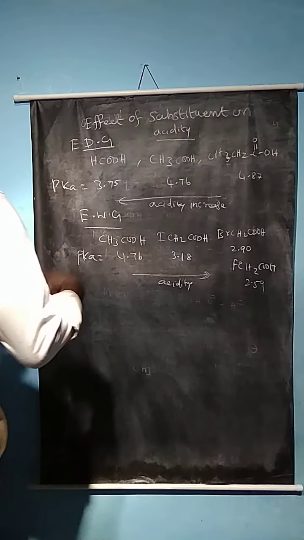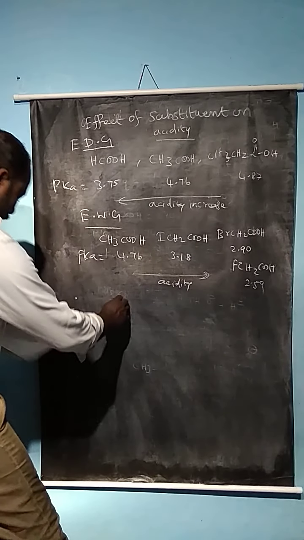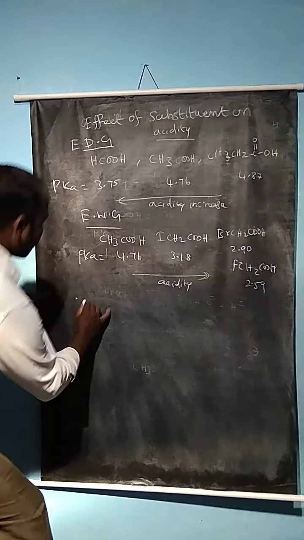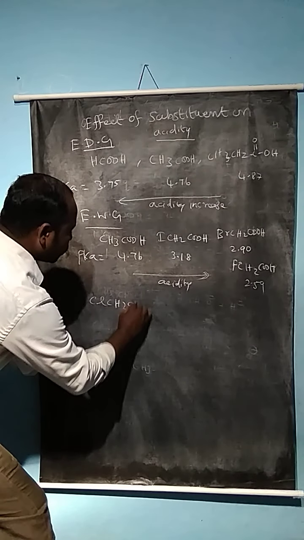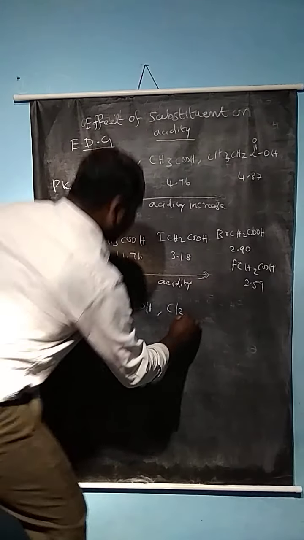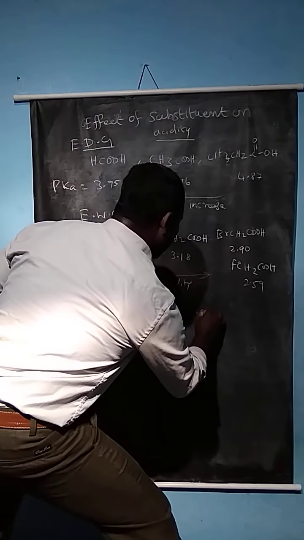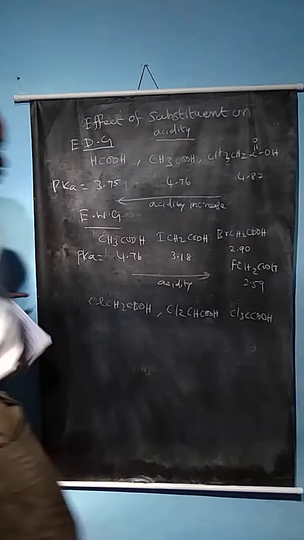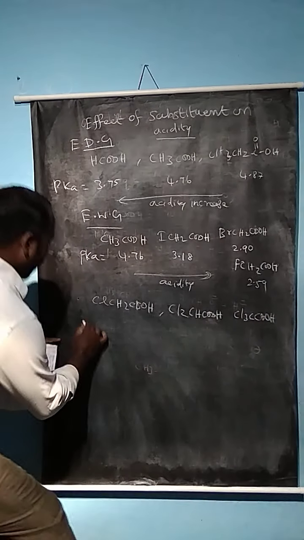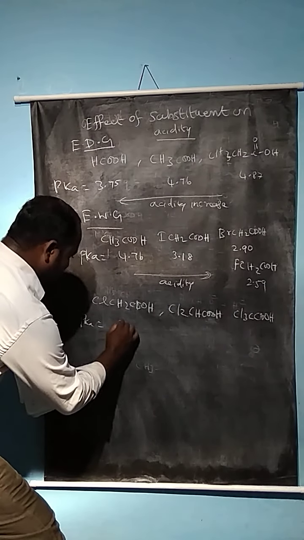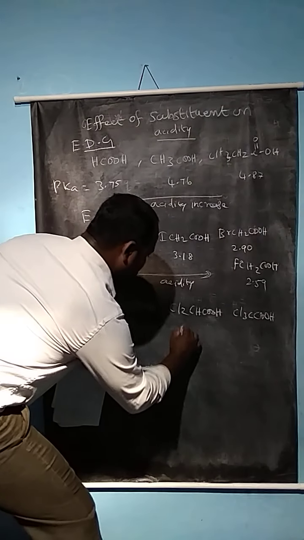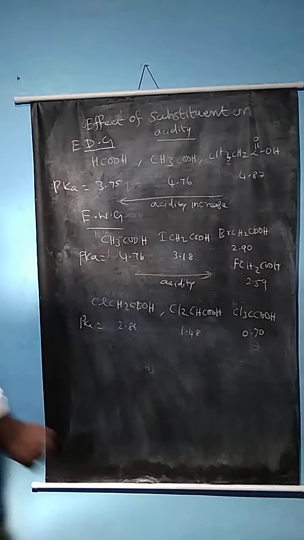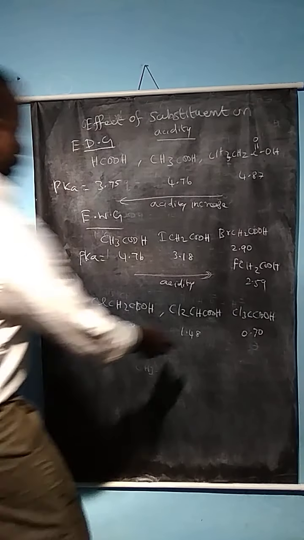Now the multiple effect of substituents. Compare the chloroacetic acids: monochloroacetic acid, ClCH2COOH, dichloroacetic acid, Cl2CHCOOH, and trichloroacetic acid, Cl3CCOOH. The pKa values are 2.86, 1.48, and 0.70. Compare the pKa values of the mono, di and trichloroacetic acids.